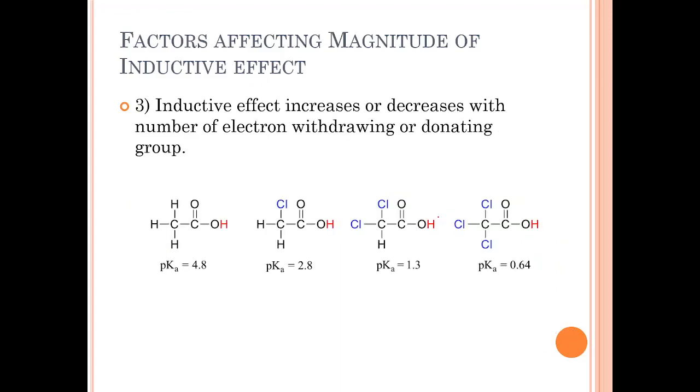Now let's go for the third factor, that is, inductive effect increases or decreases with the number of electron withdrawing or donating groups. As I already mentioned in the last slide, here there is only one chloro group, here there are two chloro groups, and here there are three chloro groups. So of course the magnitude of the inductive effect is higher for three chlorines. Whether it is positively affecting or negatively affecting, we will see in the next slides.